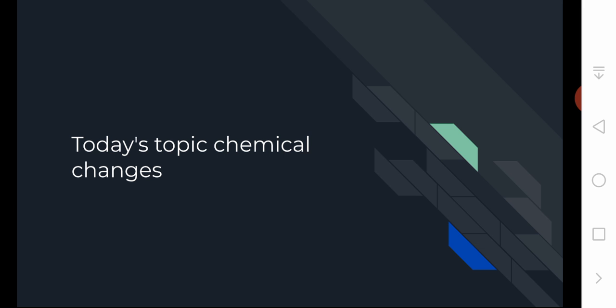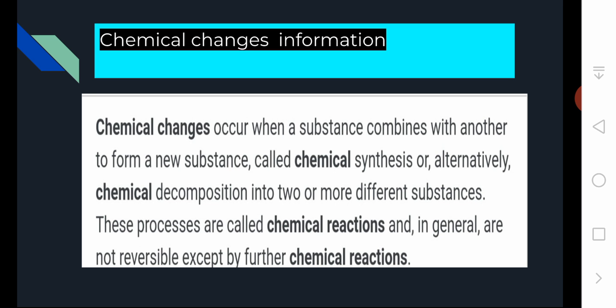Today's topic is chemical changes. In the last class, we discussed what physical changes are. In this class, we are going to discuss what chemical changes are. Everything has properties. In the case of physical change, the properties don't change and can be brought back. But in the case of chemical change, the properties change, and they cannot be brought back.